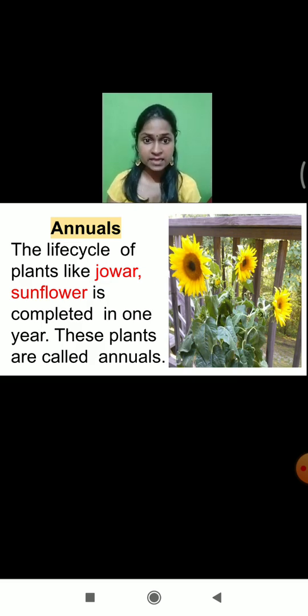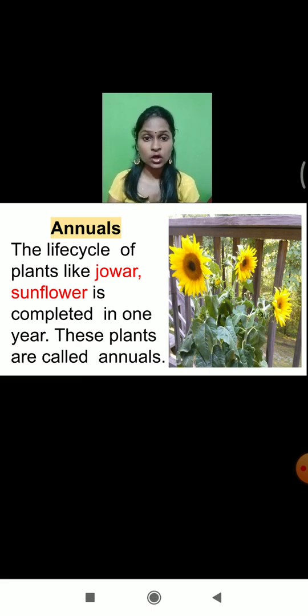The plants who complete their life cycle within 1 year are called annual plants, or you can call them only annuals. If we ask you to give an example of annual plants, you can say jowar and sunflower. Likewise, you can find other plants that come under this annual category.